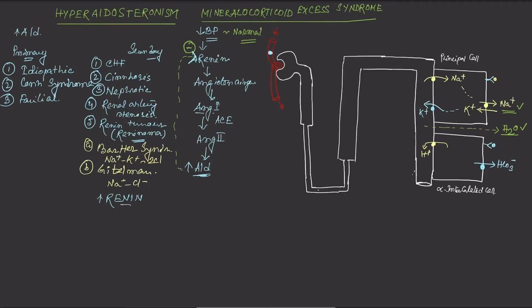So in both primary and secondary hyperaldosteronism, the aldosterone level will be high, but in primary hyperaldosteronism, that increased aldosterone level will cause feedback inhibition of the renin, so that the renin level will be lowered.